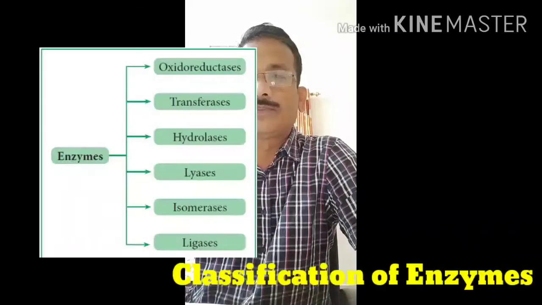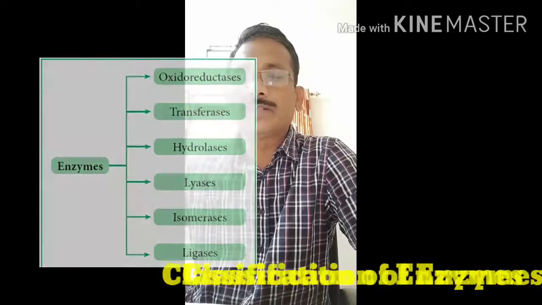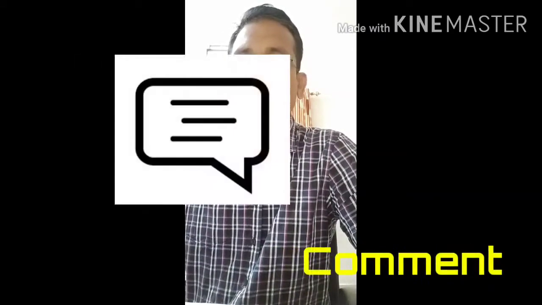Enzymes have very important characteristics in our life and in all organisms. All enzymes are present inside plant cells and animal cells. These are based on the characteristics, nature and nomenclature of enzymes. In the first period I described in detail the nature and nomenclature of enzymes. Now we discuss the classification of enzymes.